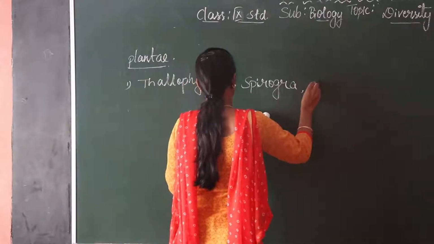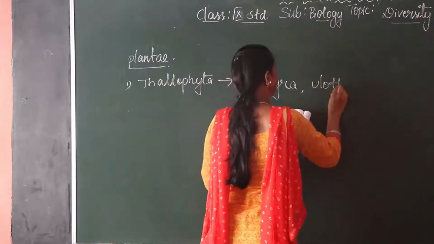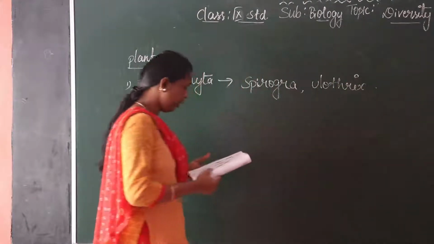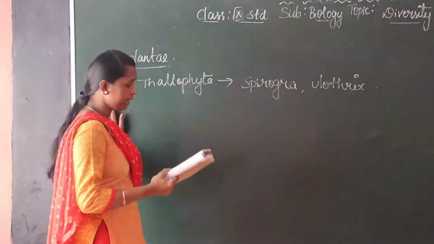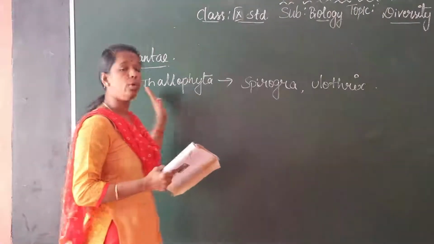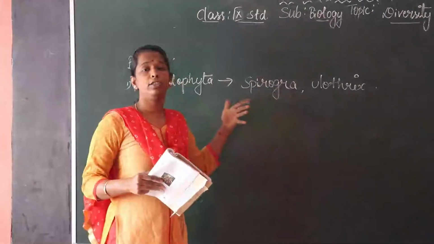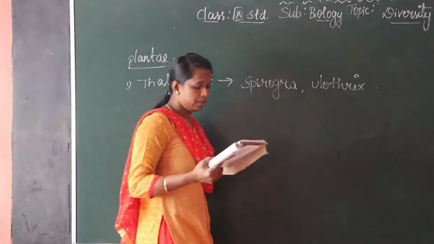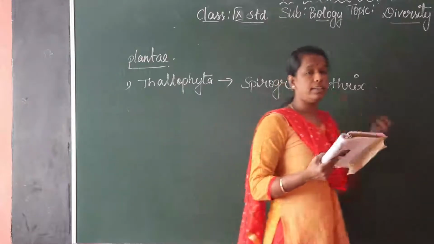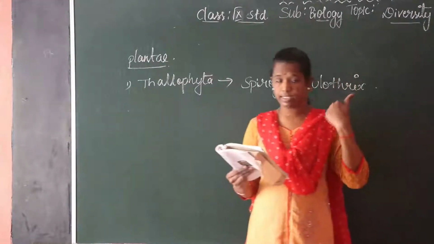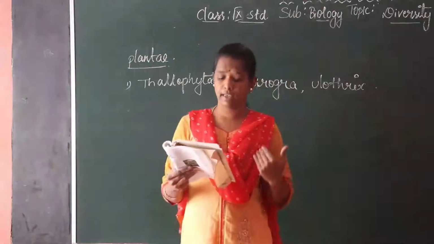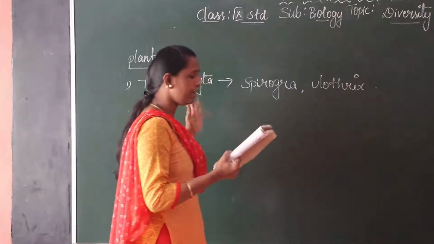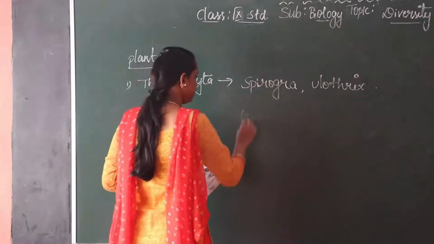Examples for Thallophyta are Spirogyra and Ulothrix. Thallophyta has no definite designed shapes. For example, Spirogyra has a cell wall and chloroplast. Inside the cell wall, there is a nucleus and cytoplasm. Here a thread-like formation is present in the Spirogyra.